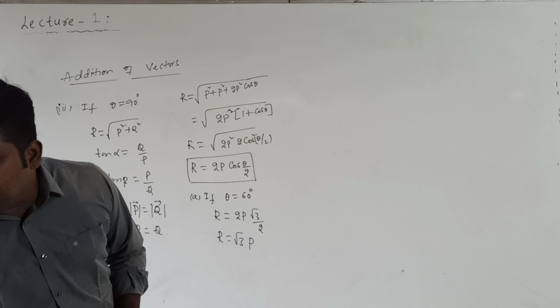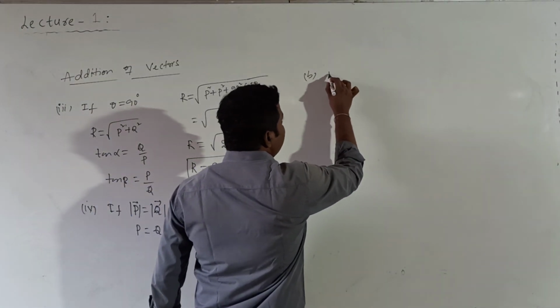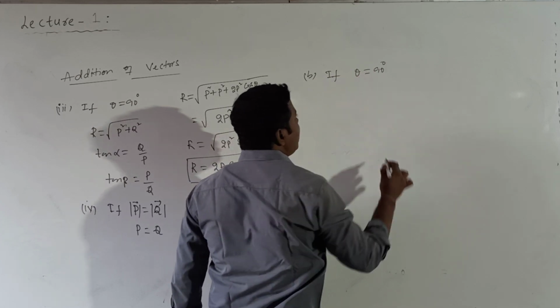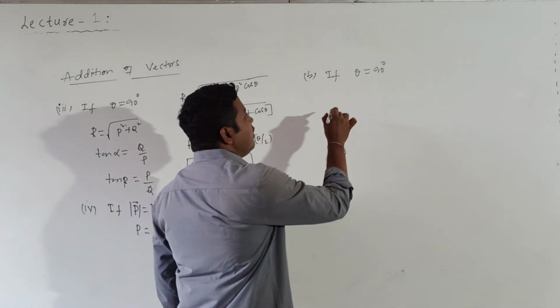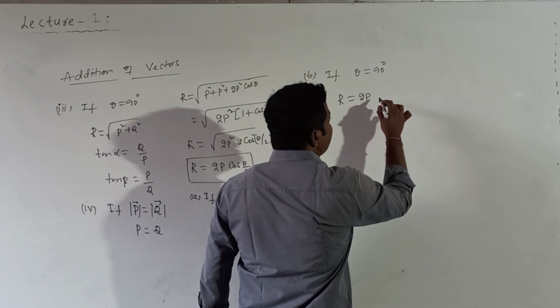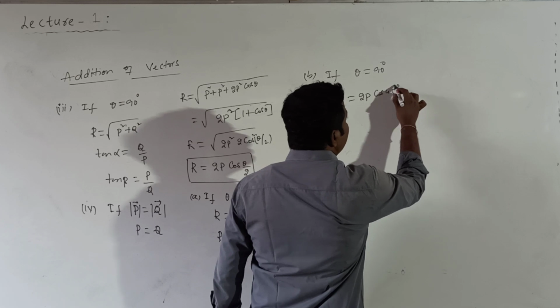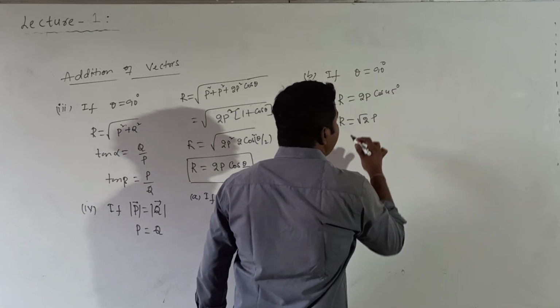So we will discuss those cases also. If theta is equal to 90, two vectors of equal magnitude but perpendicular to each other, R is equal to 2P cos 90 by 2, that is cos 45 degrees. Cos 45 degrees value is 1 by root 2. So I will get the answer root 2 into P.